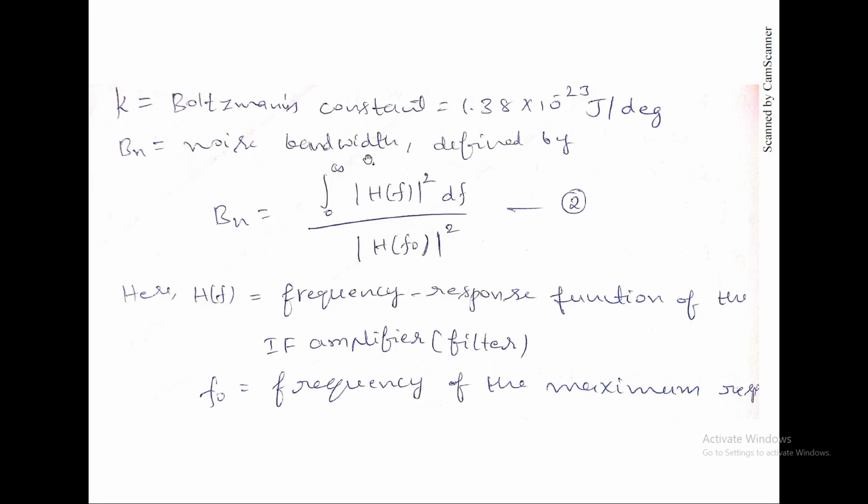So Bn is the noise bandwidth. When you write the formula for noise bandwidth, we get this relation: integral of mod H of f squared df by H of f naught whole squared. H of f is the frequency response function of the intermediate frequency amplifier.